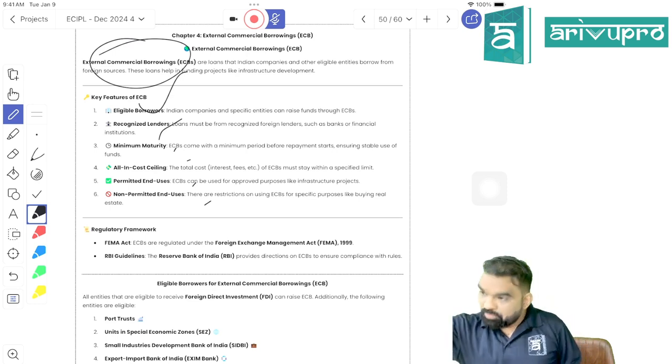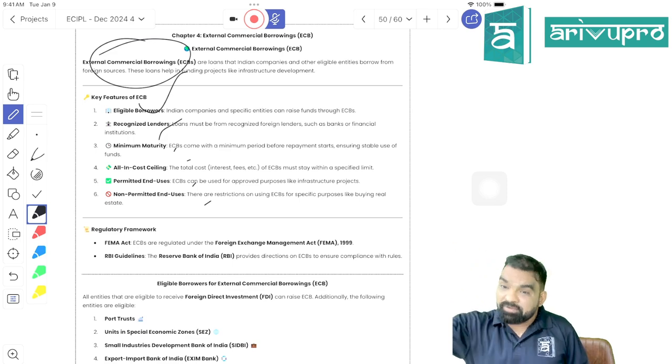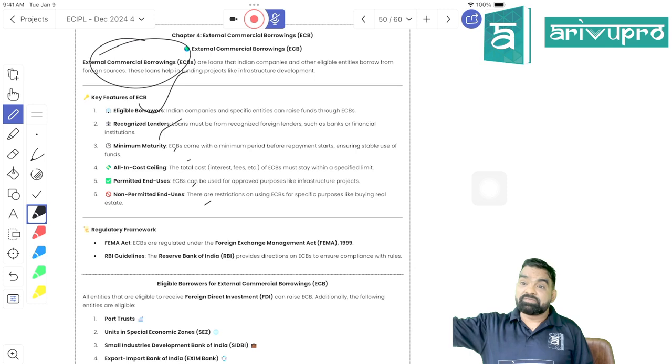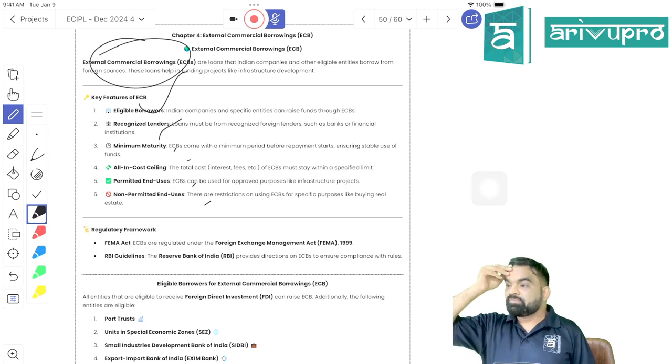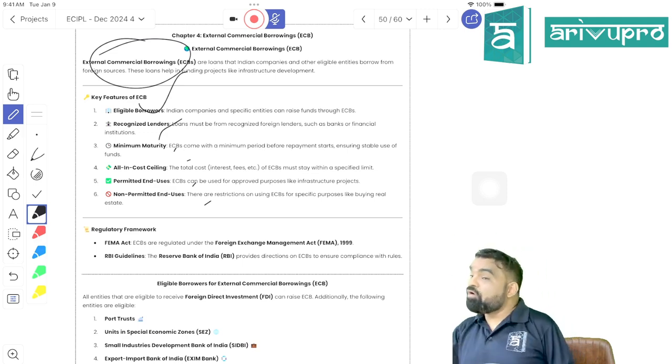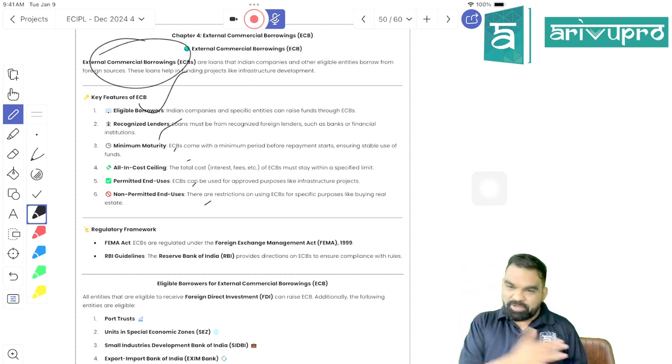The first one is the amount. The second one is... the third one is, the fourth one is, the fifth one is, and the sixth one is all-in ceiling cost. All-in ceiling cost. Got my point, students?